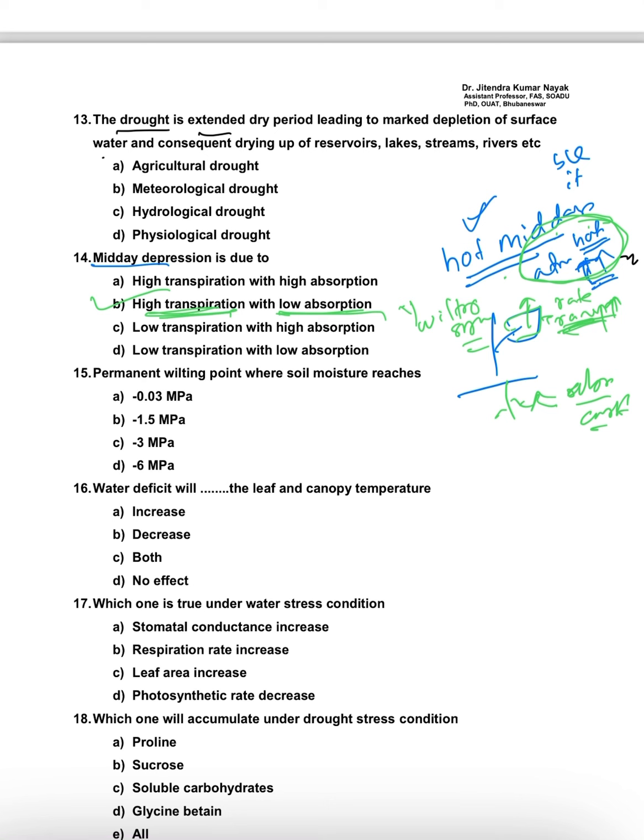Okay. Then next, coming to permanent wilting point, where soil moisture reaches. As you know, there are some soil moisture constants.